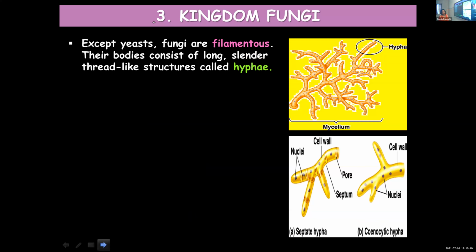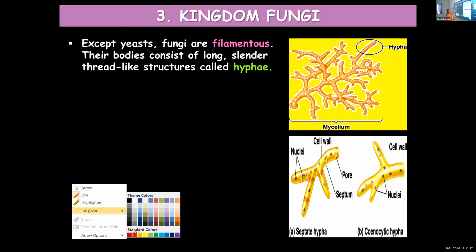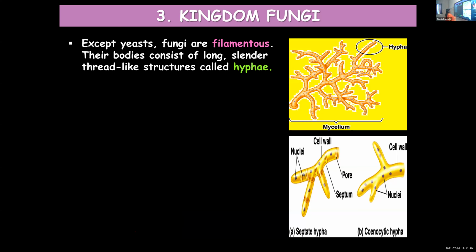Except yeast. Yeast is unicellular, you know. And all the other fungi are filamentous. Filamentous means the body consists of thread-like structures. Fungi have a filamentous structure. The body consists of long, slender, thread-like structures. As you can see in the figure, it has some thread-like structures. So these are those thread-like structures.